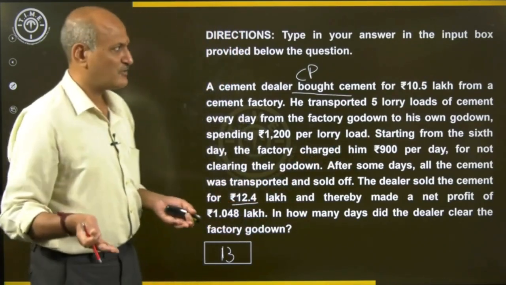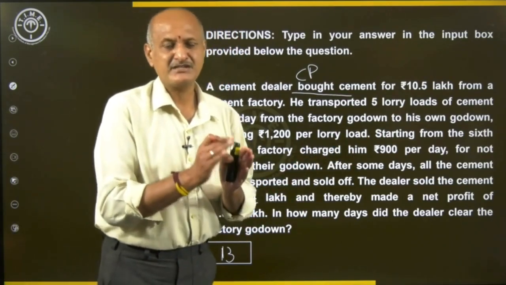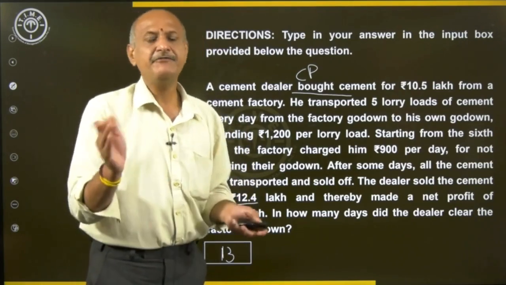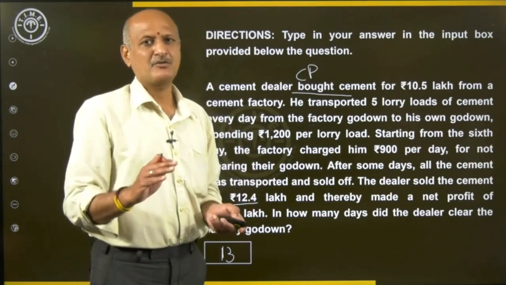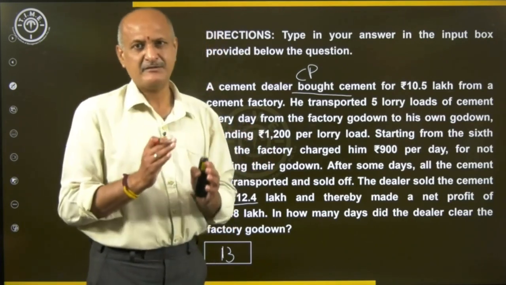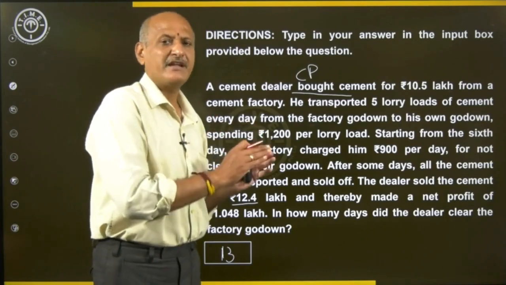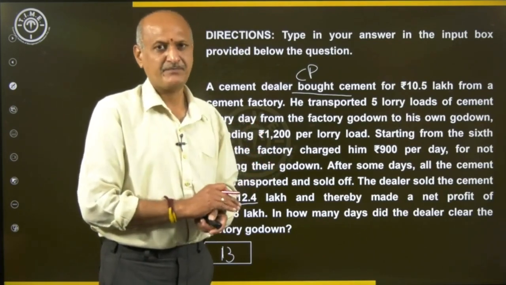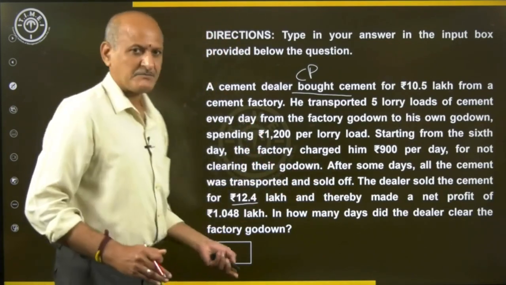The point is simple to understand. What are the total costs? What will be the total selling price? The difference between the selling price and the cost price gives us the profit. One has to identify such things very carefully and then answer the question. So that's the answer to this particular question.